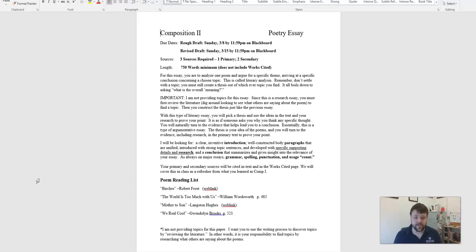Because the last thing you want to do is open up, like you can see here, a completely blank Word document and start typing and say, what's next? I don't know what to do next. And then you're staring at the screen for hours and you have a terrible headache and you're going crazy and you're cussing me and all that stuff. If you have an outline ready to go, it's like your to-do list for the day. It tells you what to do, in what paragraph, where sources go, which quotes go where. So when you do have to type this thing, it's so much easier, I promise, okay?